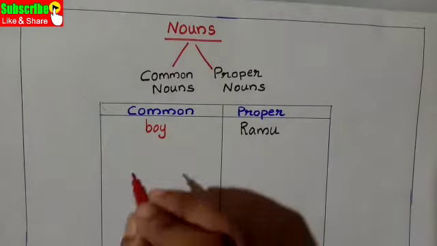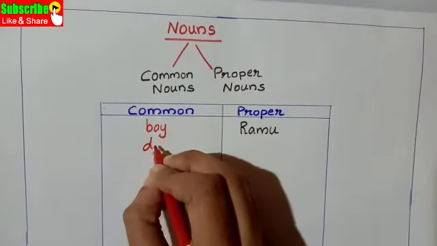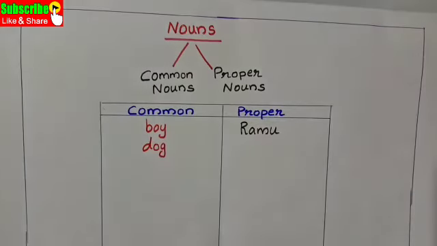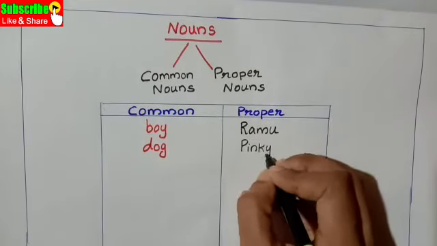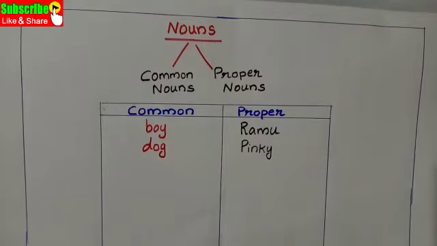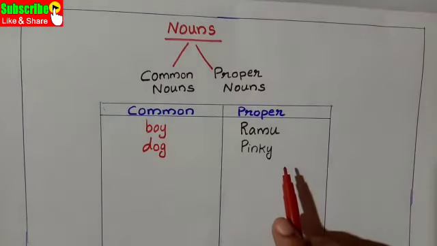Second one, dog. Dog is the common name. For all dogs, we use the same name, that is dog. That is common. But the proper name means that dog's name, the specified name of that dog. For example, here Pingy. Pingy is the name of that dog. So, the proper noun is Pingy.